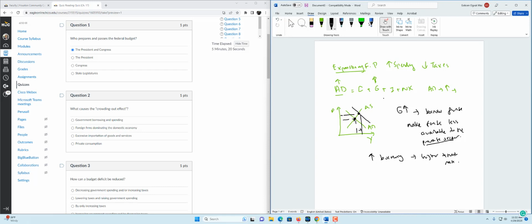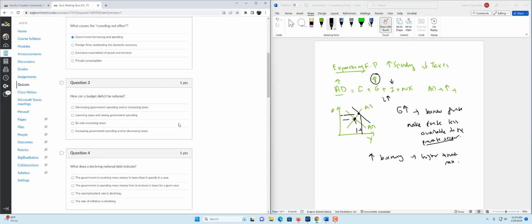So remember, when the interest rates are higher, investment spending goes down. So on one hand, you want to increase government spending to shift the AD curve. On the other hand, because of higher interest rate, investment is going down. So that is called crowding out. Therefore, what causes the government crowding out effect? Government borrowing and spending. Question number 3.